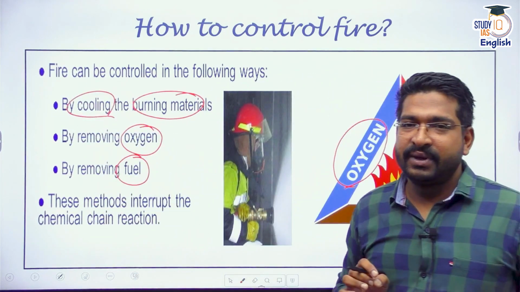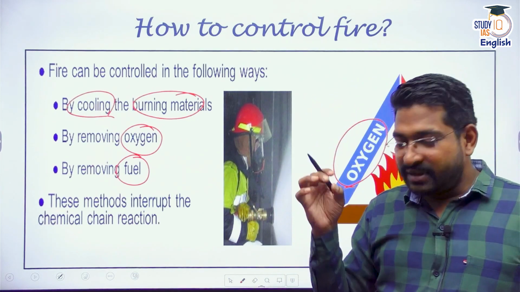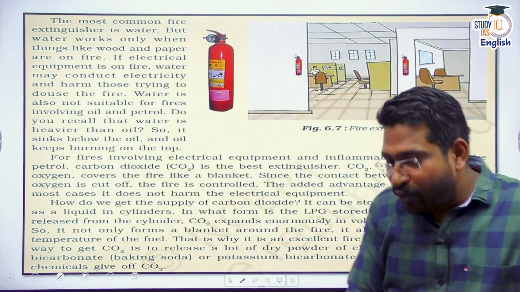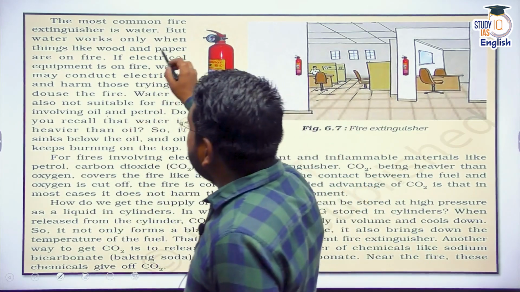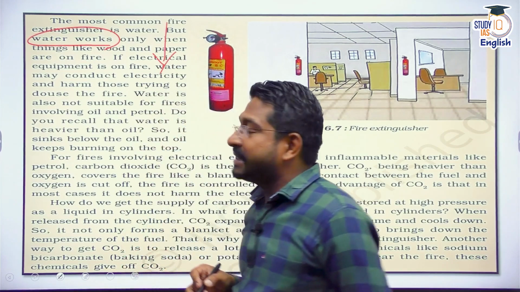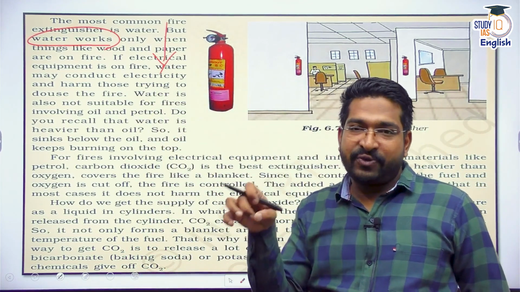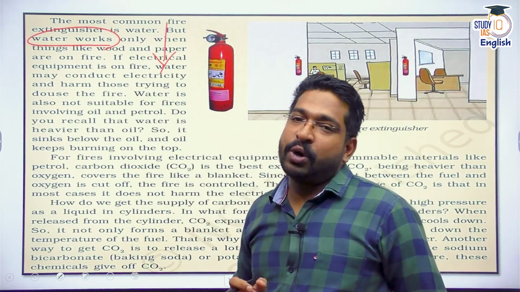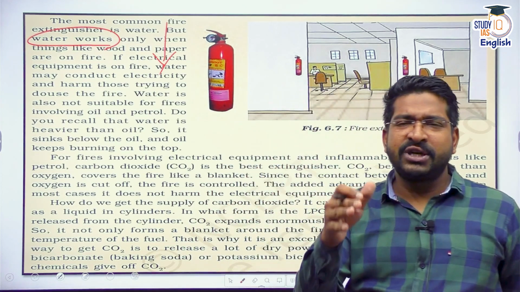Three things. That is why whenever there is a fire, what do we do? The first instinctive reaction that we have, somebody says fire, fire, we take water and we throw water on that fire. Why? Because water basically takes away the heat. And once the source of heat for the combustion reaction is taken out, then the combustion reaction can be stopped.